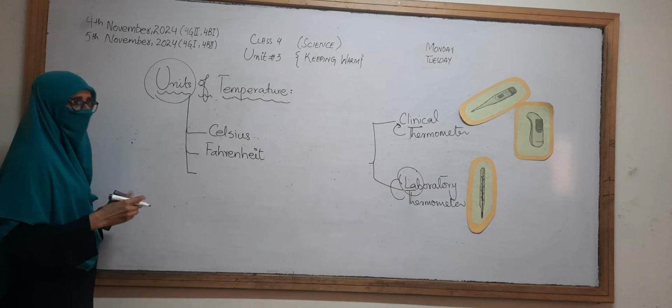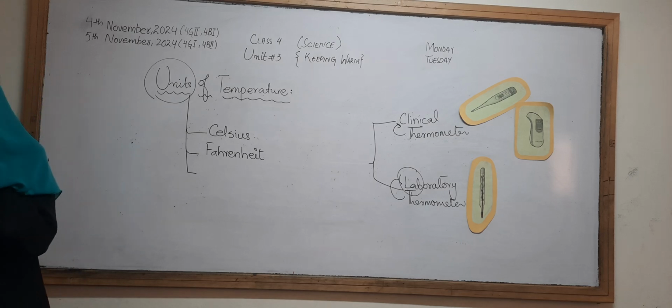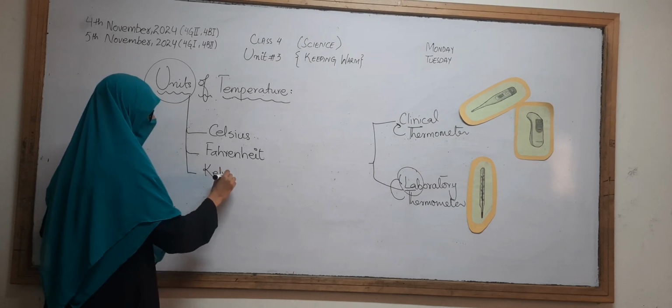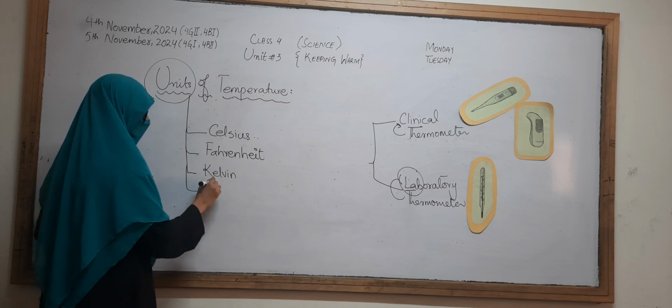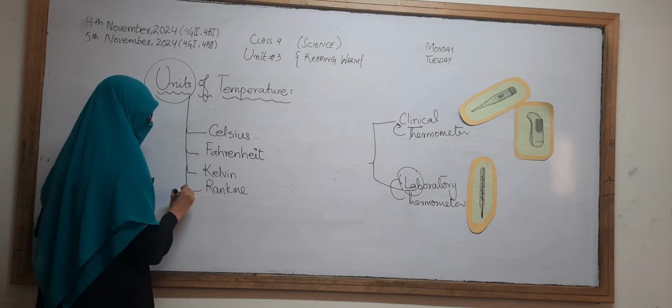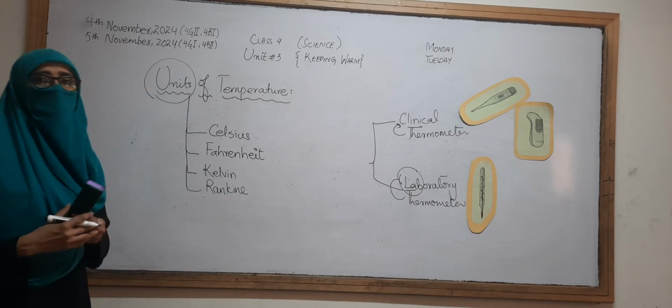The third one is Kelvin. Okay, the next one is Rankine, and the last one is Reaumur.